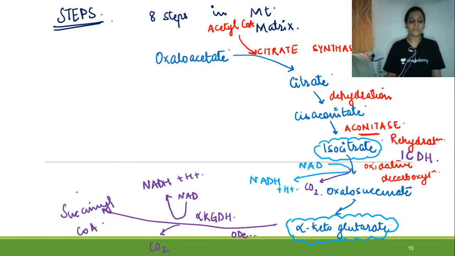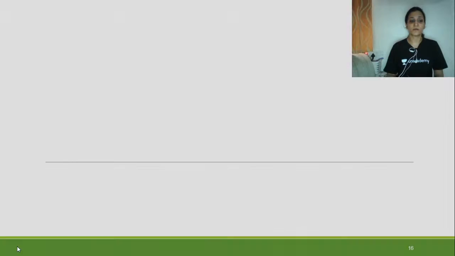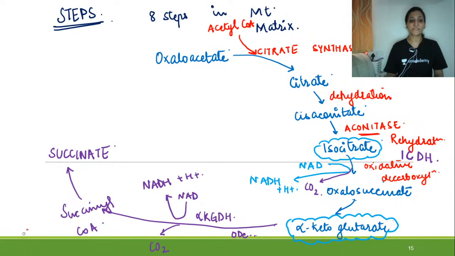Right, now we have this succinyl CoA. Now this succinyl CoA is changed into succinate. Formation of succinate from succinyl CoA is dependent on the enzyme succinate thiokinase.